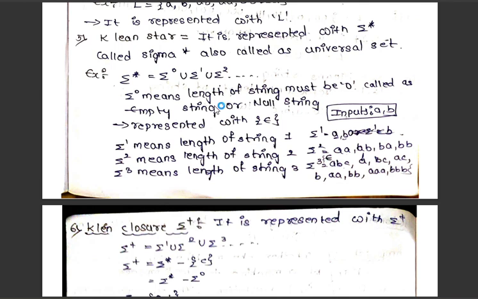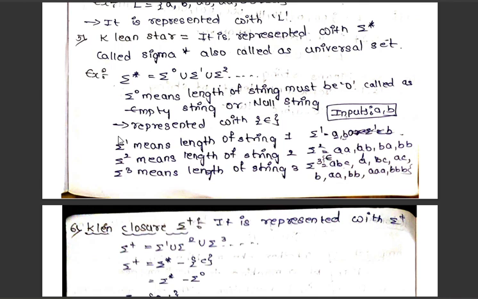Before, I explained the empty string: the string length is 0. Sigma is nothing but the string, and for a string of length 0 we represent it with sigma naught.